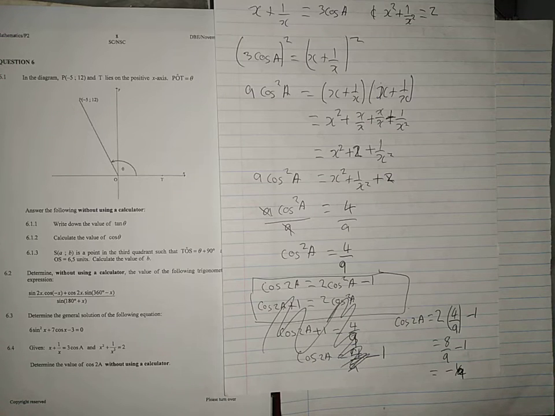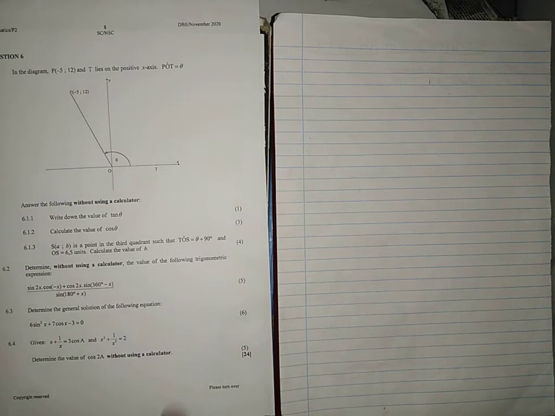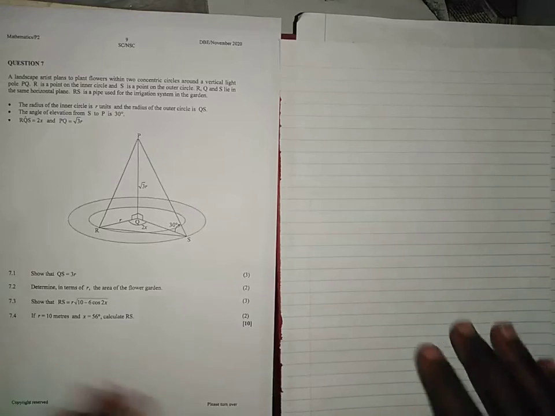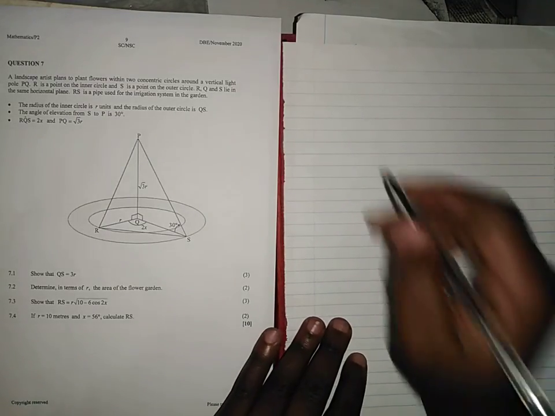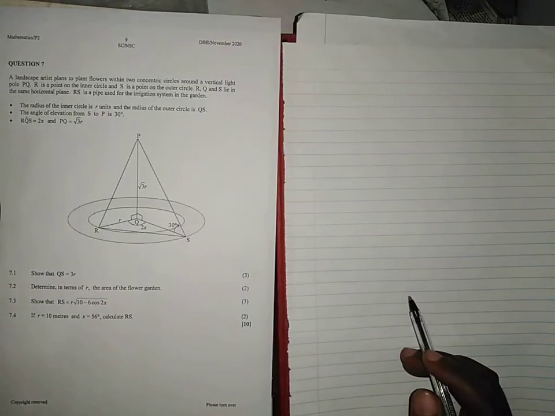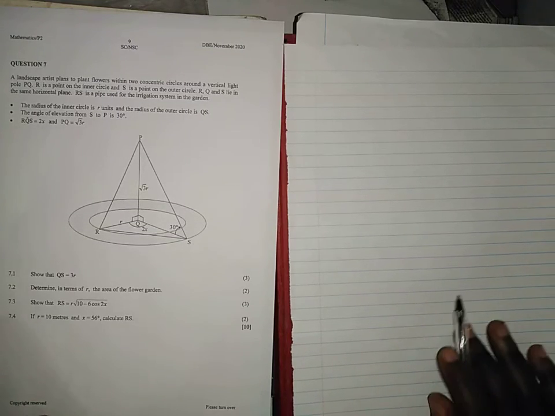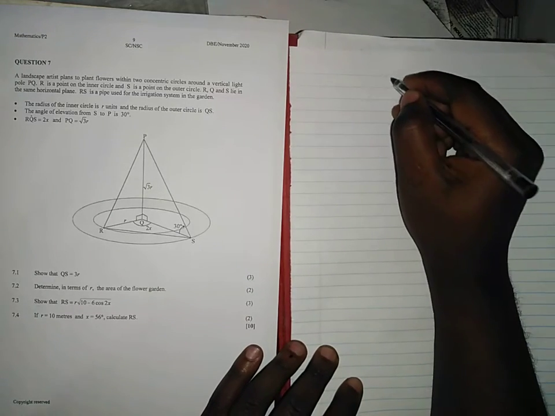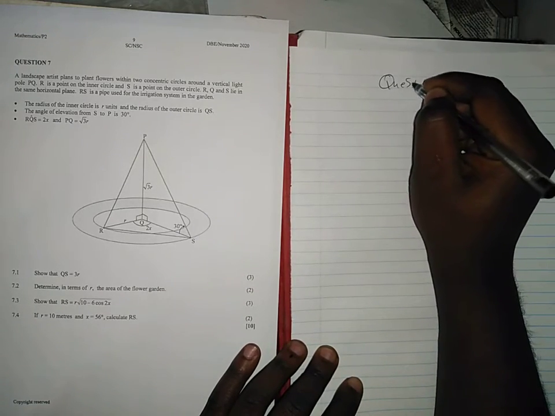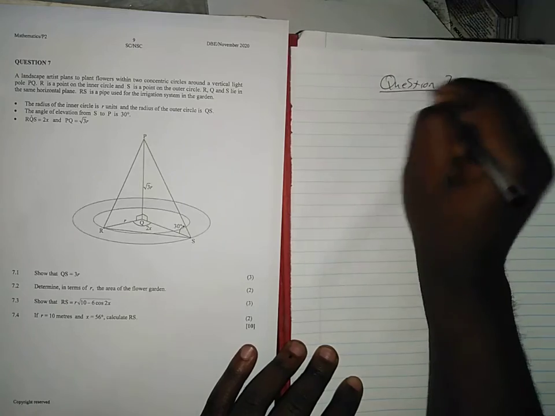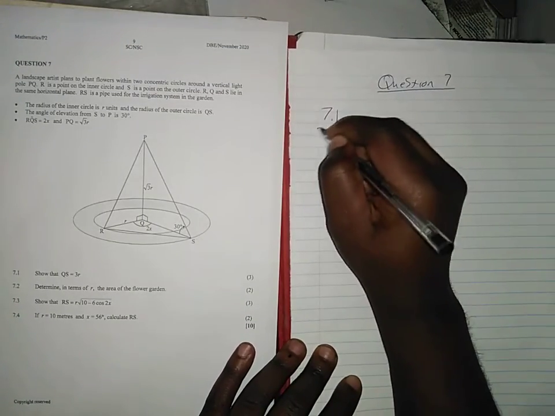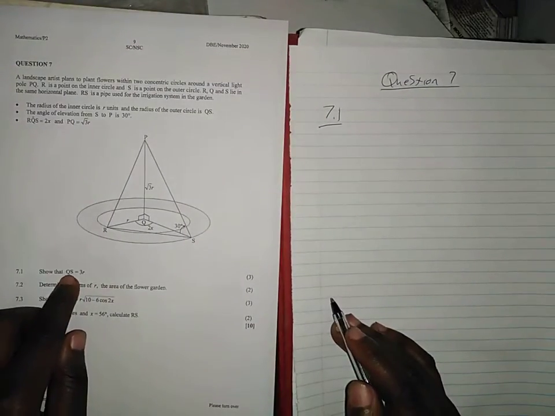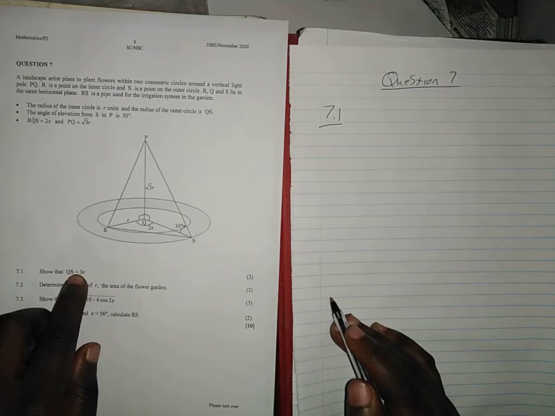Right? Okay, let's quickly do the last question. That is question 7. The first part of question 7 has this statement. You can actually go and read it, and then let's quickly go to question 7.1. They say show that QS is equal to this.